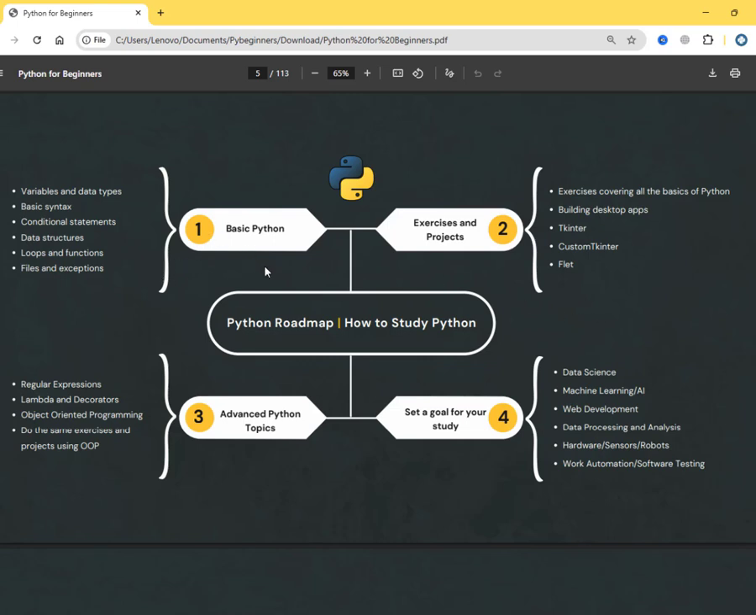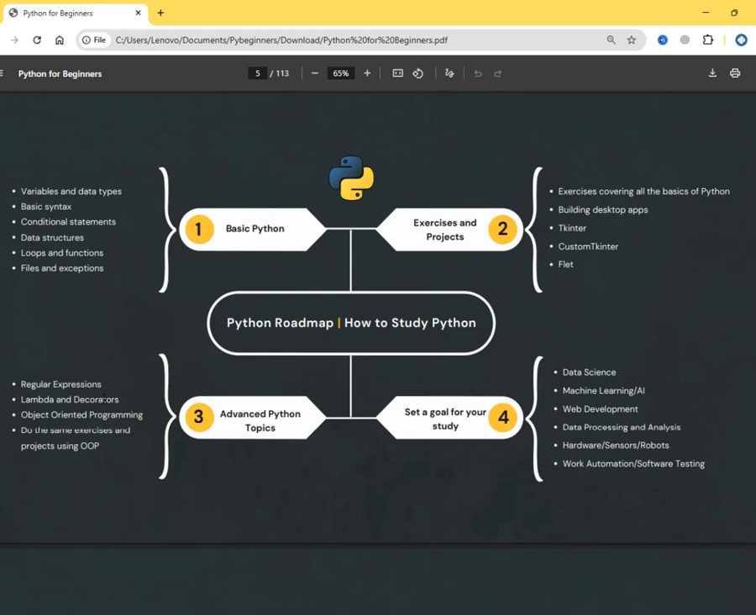Then when you finish with the basics, and also finish with exercises and projects, now you will move on to step number 3. Here in number 3, the things that you will study are optional. It's not like you must do everything from number 3. Here you just need to choose some things. You don't need to learn everything.